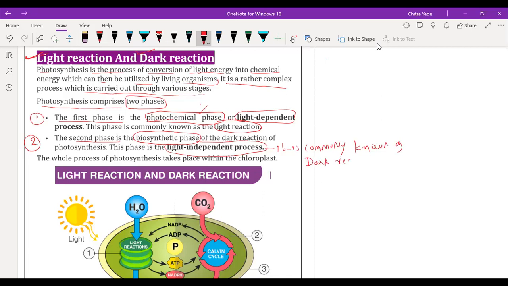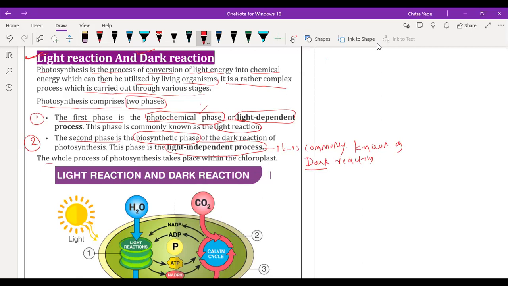Dark reaction. Dark reaction doesn't mean the reaction will take place in the dark, at night time. No, dark reaction means the light independent reaction. That means the second phase of photosynthesis is carried out in daytime, but to perform the second phase, light is not required. That's why it is called the dark reaction.